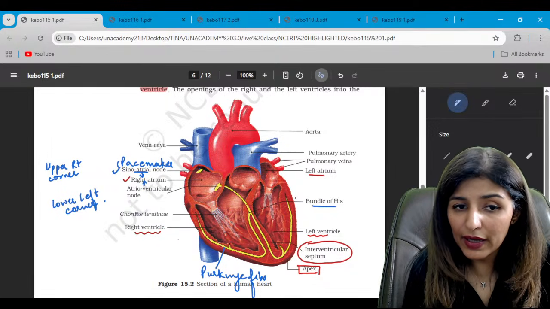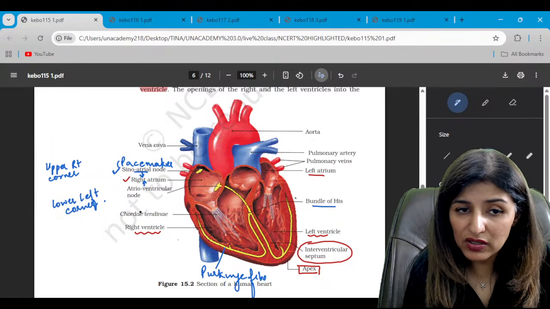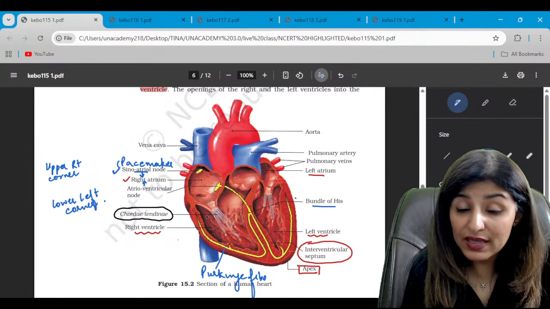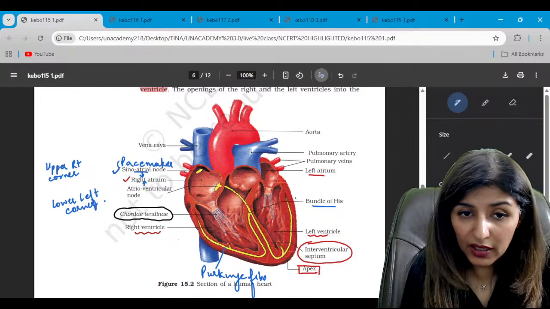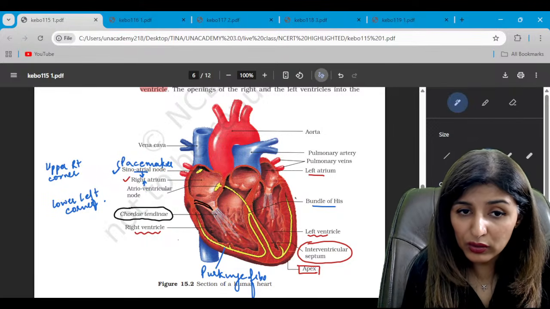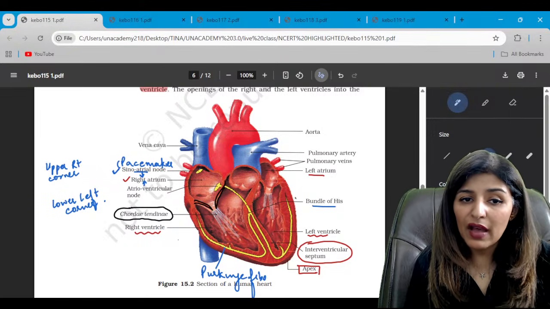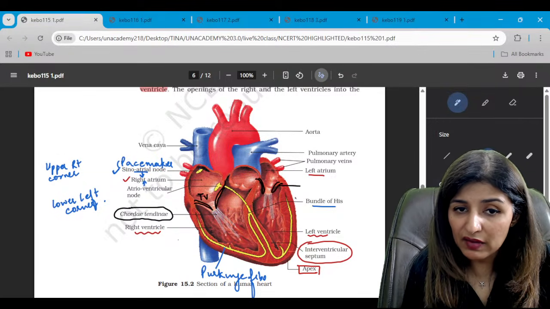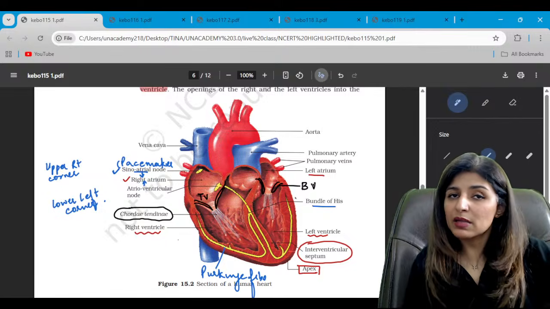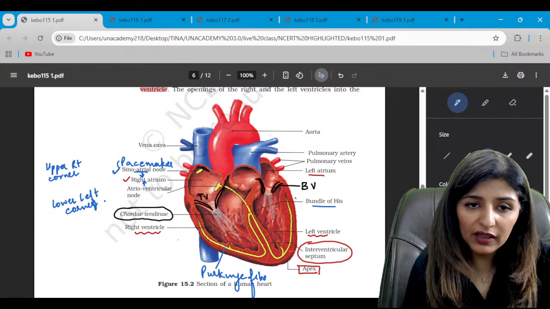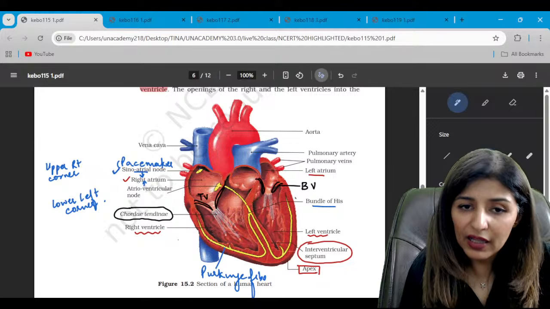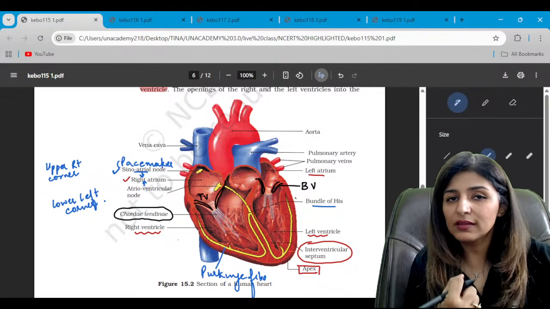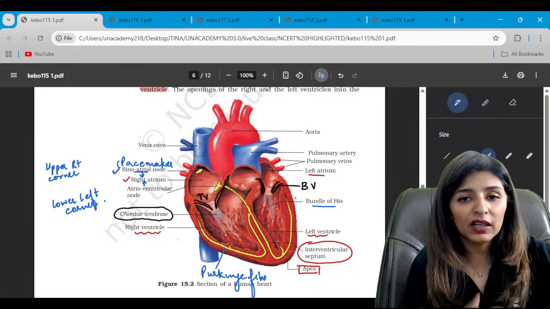Clear? Now these white thread-like structures present in the ventricles are chordae tendineae. These are made up of collagen. They are actually very hard. What are they holding on to? They are holding on to these valves. This valve is tricuspid valve and these valves are the bicuspid valves. Bicuspid between the left auricle and left ventricle, tricuspid between right auricle and right ventricle. So this explains the function of chordae tendineae. They are going to hold the valves to prevent them from opening into the opposite direction.